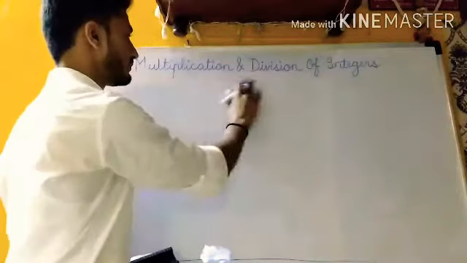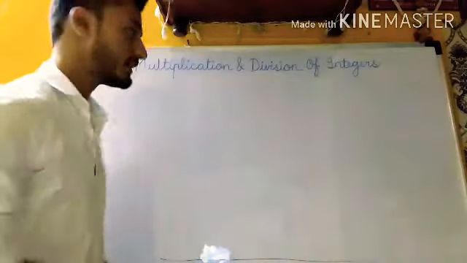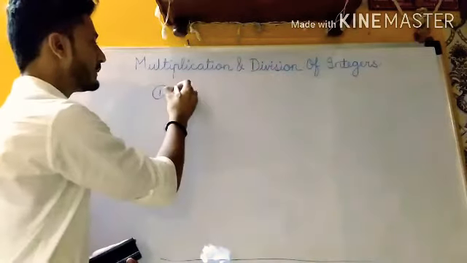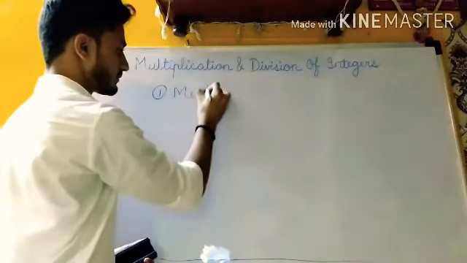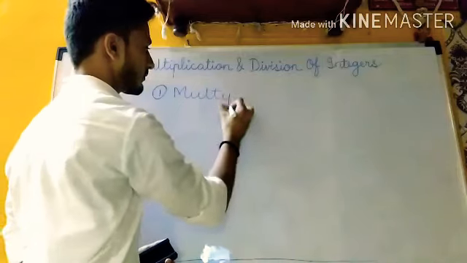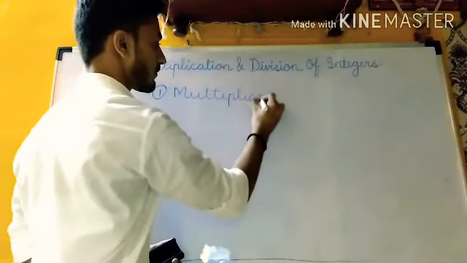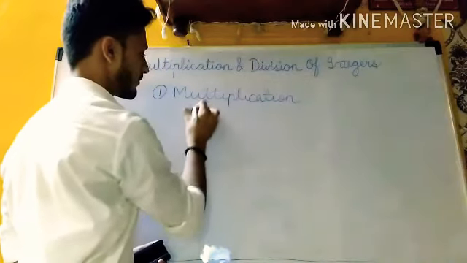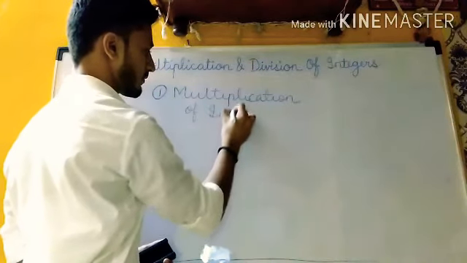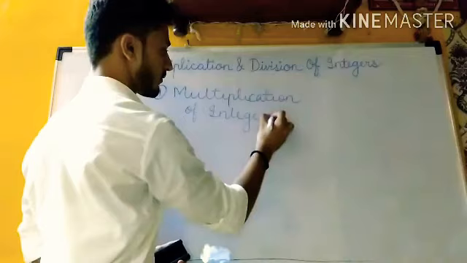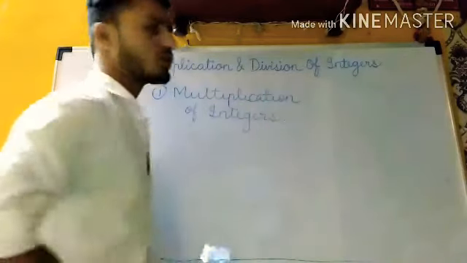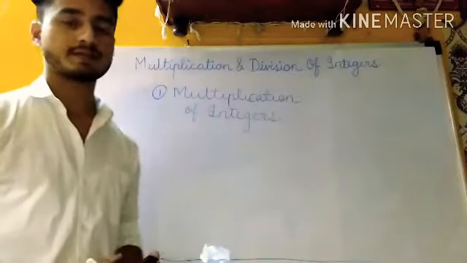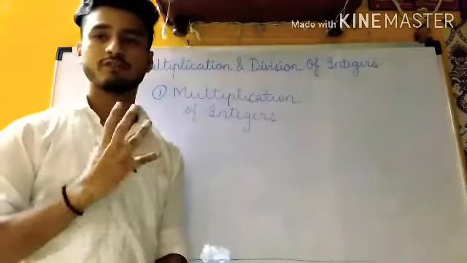The first topic here is multiplication of integers. This requires only 4 formulas.